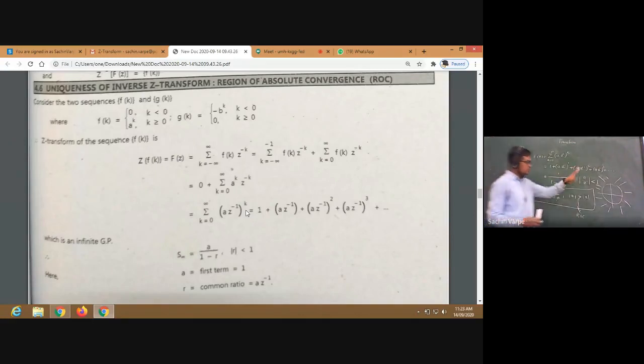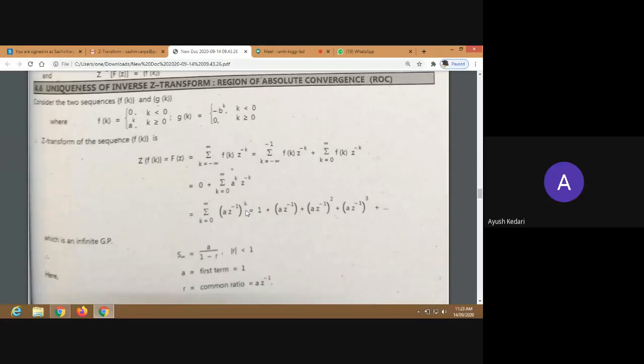So in this exterior only this Z transform exists. If I consider any point inside the circle, then at that point this Z transform will not exist, remember. That is why it is called a region of convergence. Is it clear?